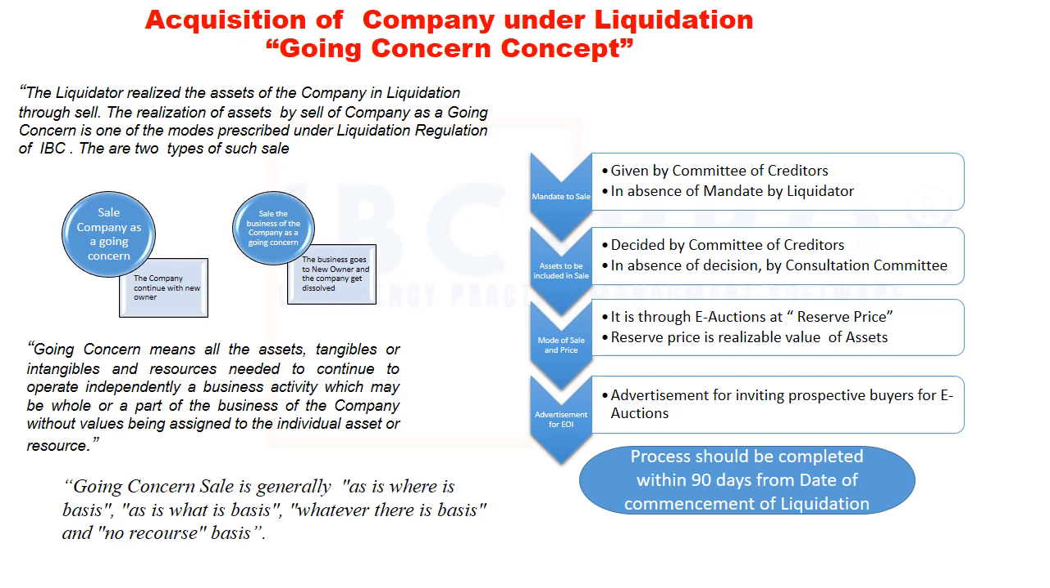Going concern sale is done through e-auction based on reserve price. Reserve price is the realizable value of all assets included in the sale. The entire sale process should be completed within 90 days from the date of liquidation.